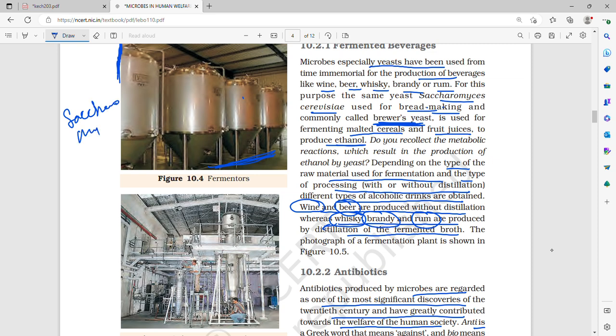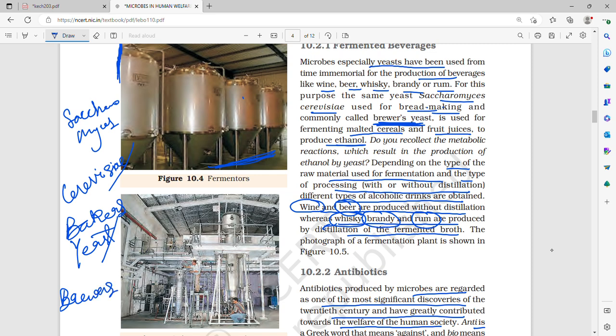Saccharomyces cerevisiae is also called baker's yeast, because it is used for bread making, dough and cakes, for the puffed-up appearance. It is also called brewer's yeast because it is used to make beverages such as whiskey, brandy, rum, beer and wine. It is used to ferment malted cereals and fruit juices to produce ethanol.